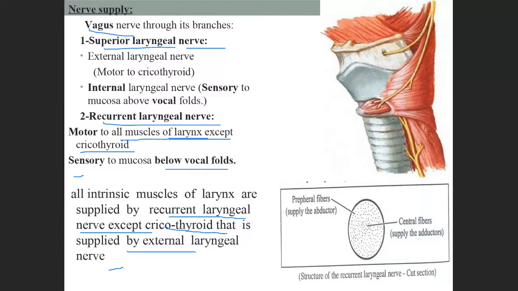Again, the thyroid gland is not at all related with the larynx. It's a different topic. So shall I finish the salivary gland?